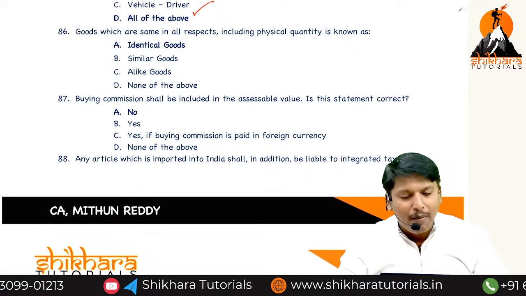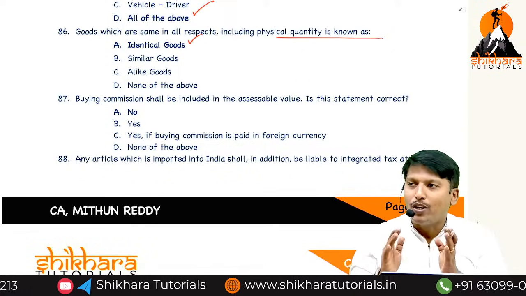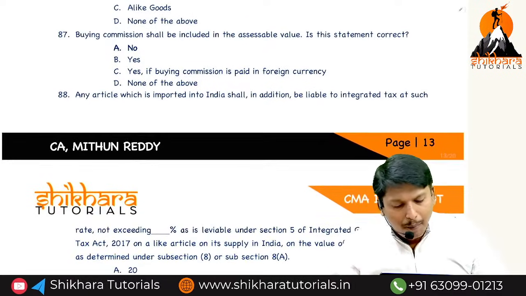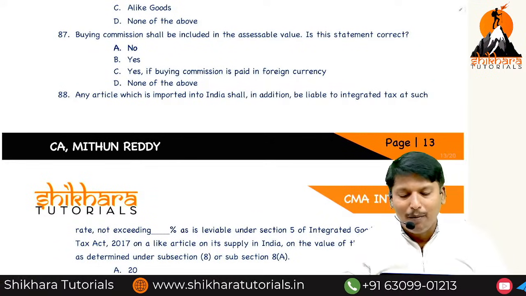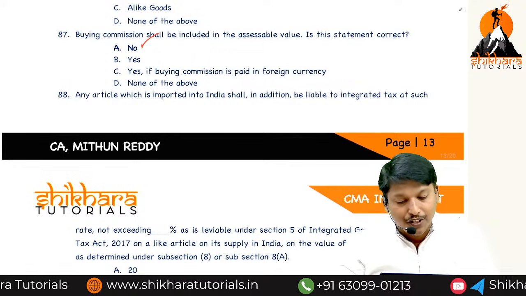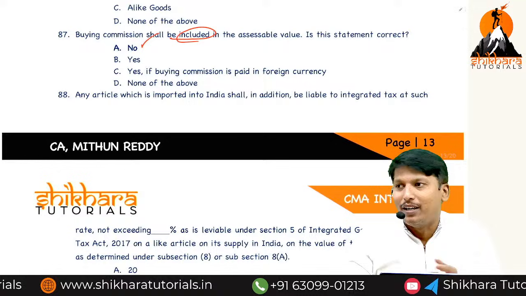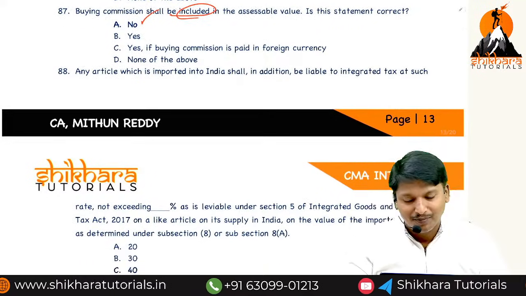Goods which are the same in all respects, including physical quantity, are identical goods. Mostly same is identical. Lightly same is similar. Buying commission is not included in the assessable value. Agent commission is includable, but buying commission is not includable. Is the statement correct? No. Buying commission is not includable, so the statement is not correct.